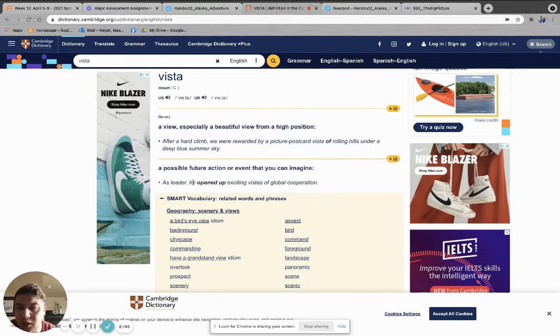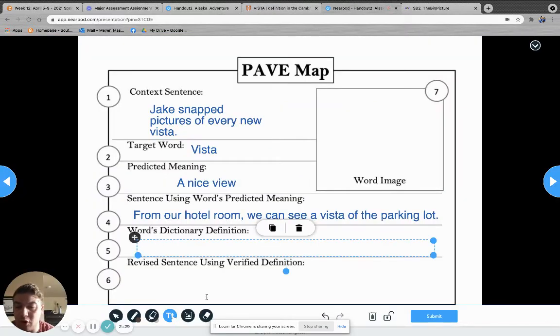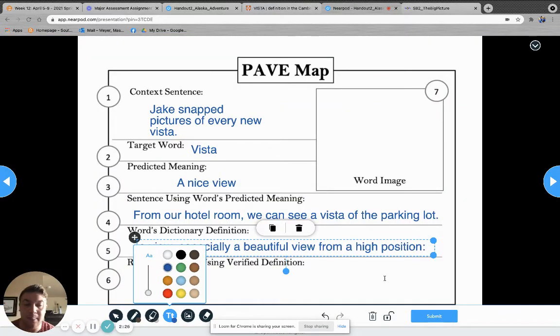That sounds pretty good. What does this one say? A possible future action or event that you can imagine. That doesn't really fit what we're talking about in our Alaska adventure. So we're going to go with this one right here, a view, especially a beautiful view from a high position. That is what we're going to put for our dictionary definition here.